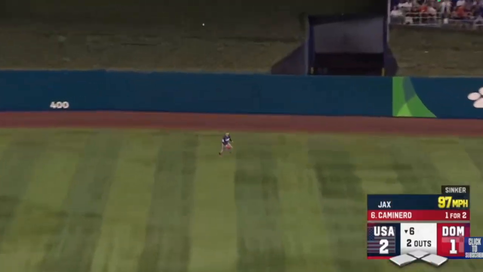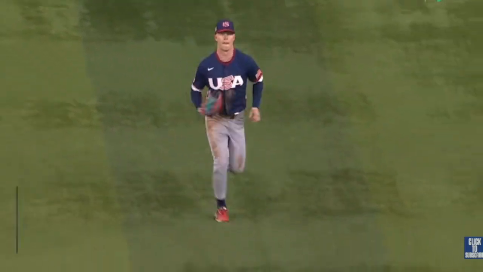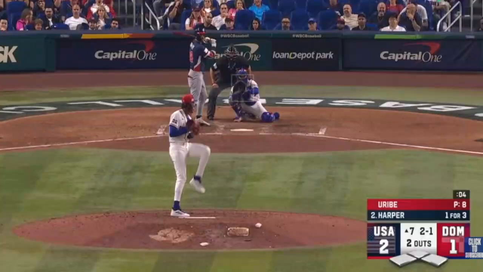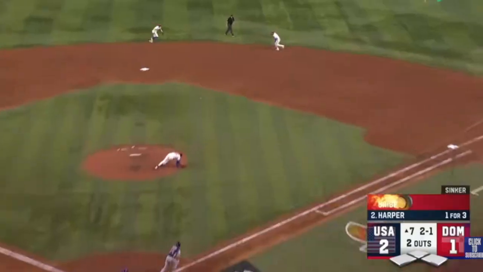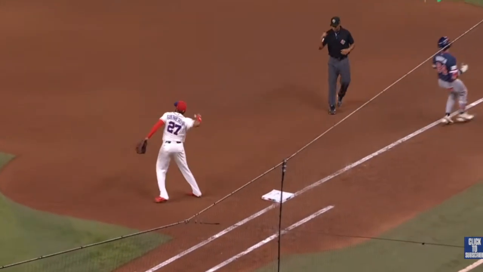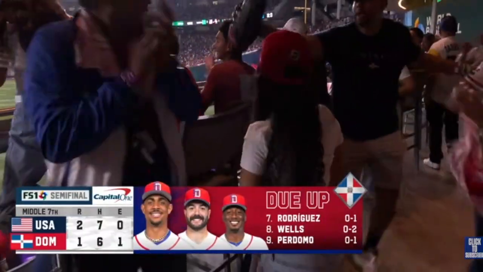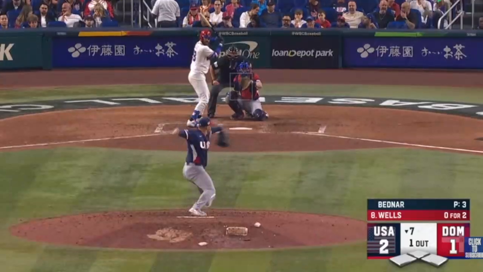First pitch swinging, connects on a line drive to center fielder PCA, who makes the grab. Griffin Jackson, Team USA, get the DR. 1, 2, 3 in order. Shot back up the middle off the glove of Uribe over to the glove of Ketel Marte, who makes a nice running throw, and they get Harper out for the 3rd out. This ball game goes to the bottom of the 7th.